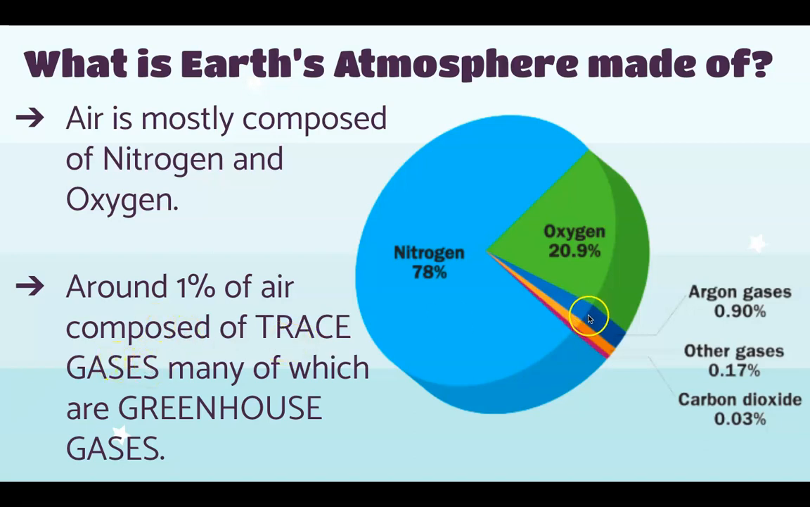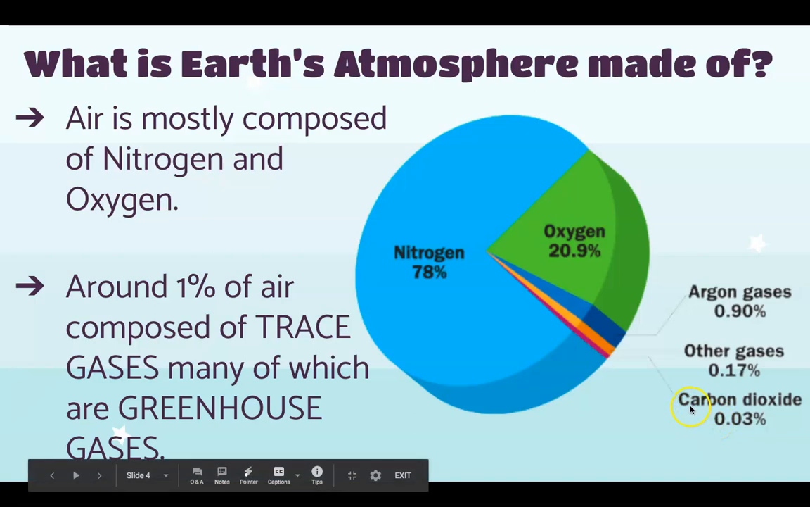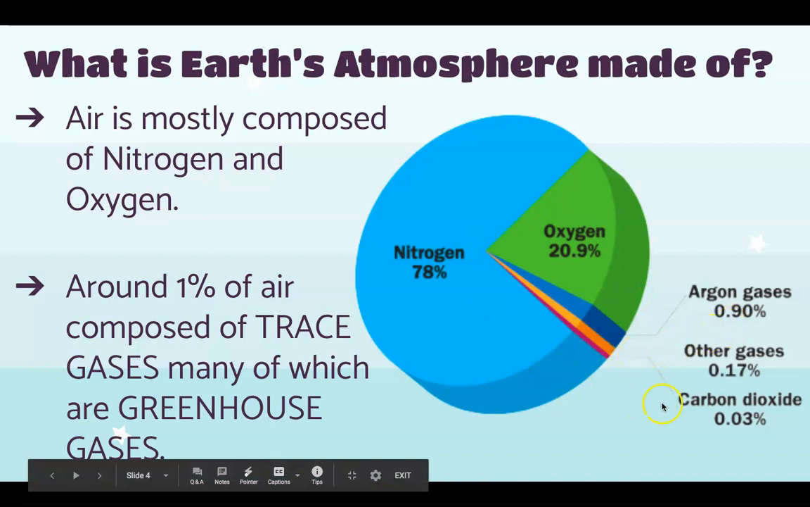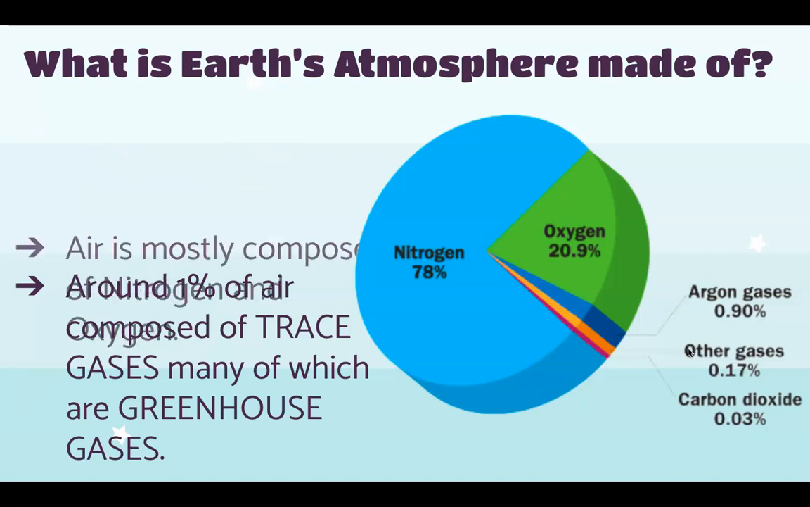And these are going to be the ones that we're talking about today. So in these trace gases, we have argon gas. We don't really care about argon gas. It's great. Doesn't really do much. What we're going to be talking about is the other gases and the carbon dioxide. The other gases and carbon dioxide are called the greenhouse gases, and that's about 0.2% of the air around us, but that 0.2% plays a huge role. These are called greenhouse gases. So let's talk about, why do we care about greenhouse gases? What do they do?